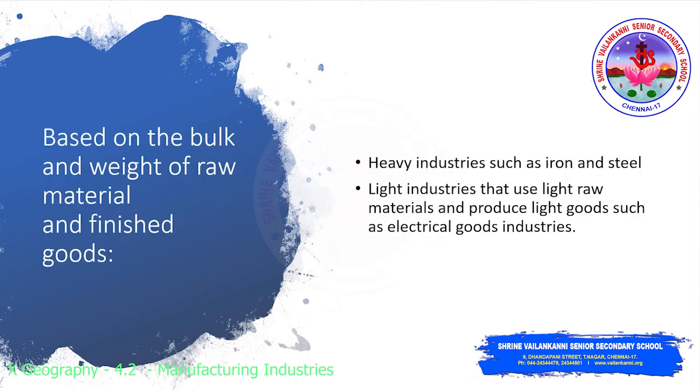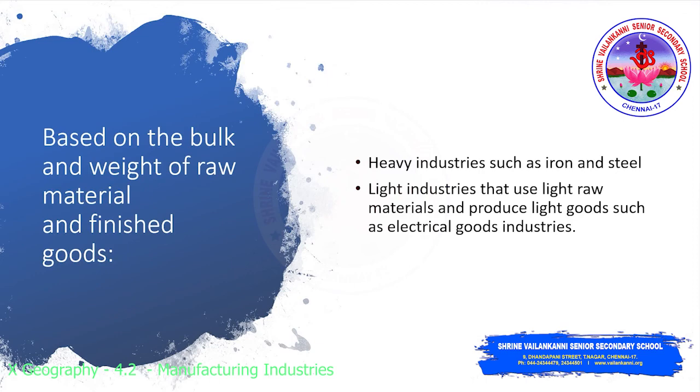Based on bulk and weight of raw materials and finished goods. Heavy industries, such as iron and steel, are those where heavy goods are used and manufactured. Light industries use light raw materials and produce light-weighted goods, such as electrical goods industries.